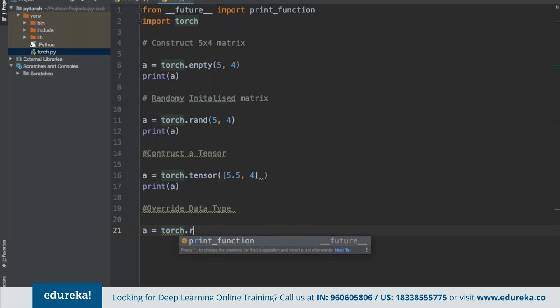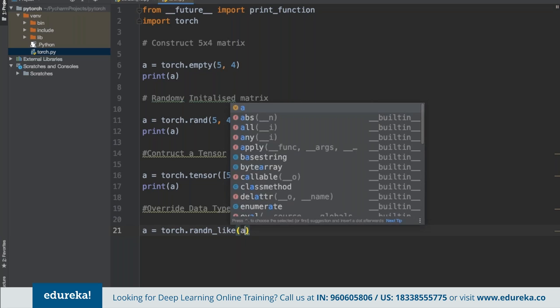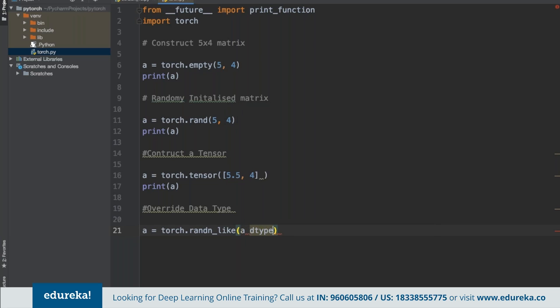Now we can use the same random, and suppose we are looking to change the data type. For example, if we are defining this for X here, and now we want to change the data type to something else, we can specify that. Suppose we are looking to change it to the float value.